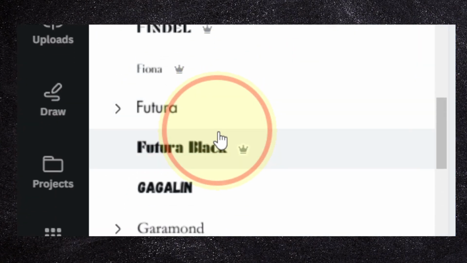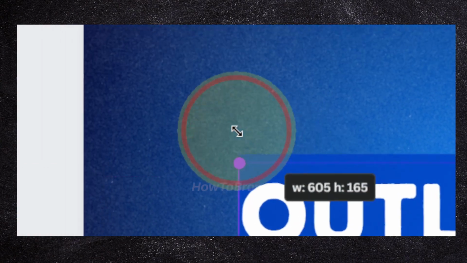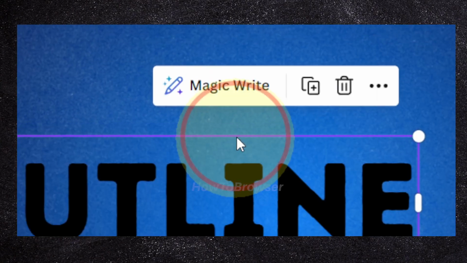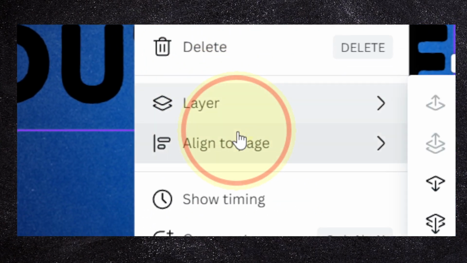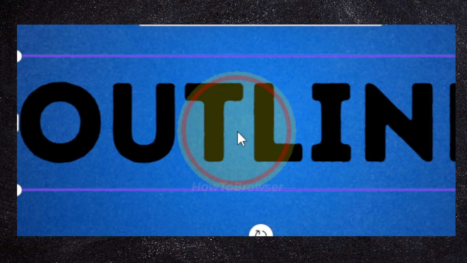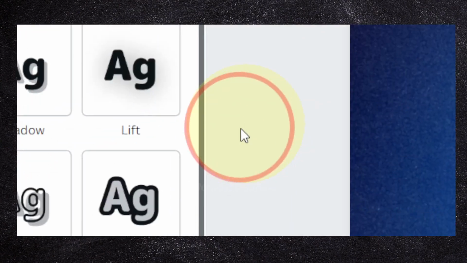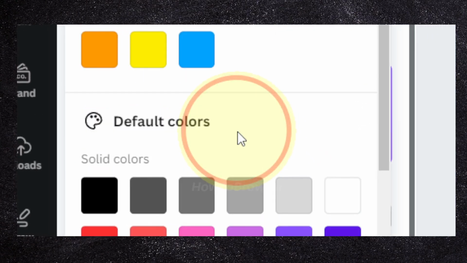Let's change the font to center. Now we're gonna go effects and then outline here, but wait, I'm gonna show you something interesting, a strategy